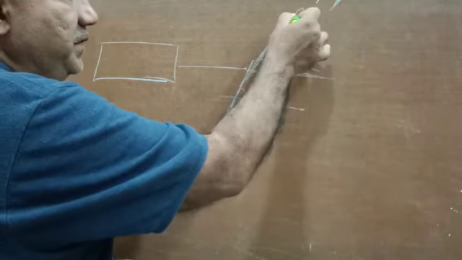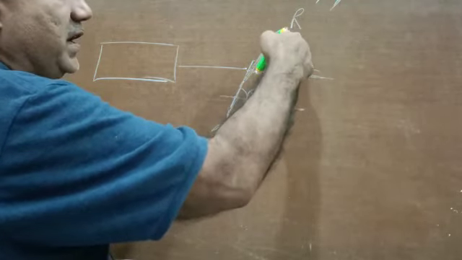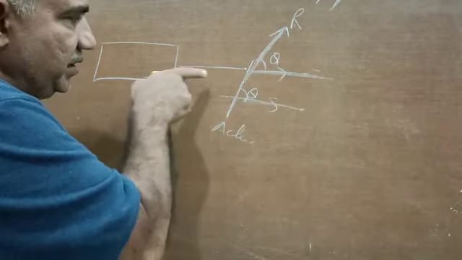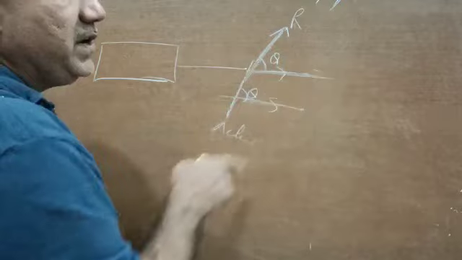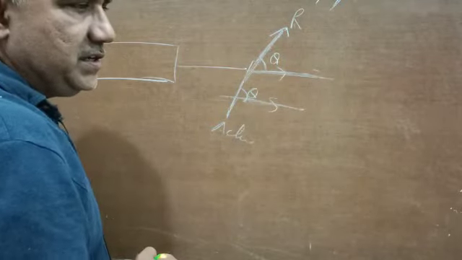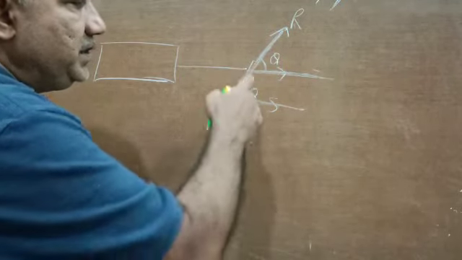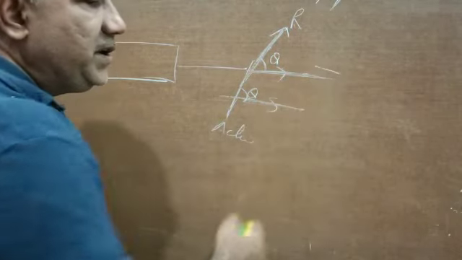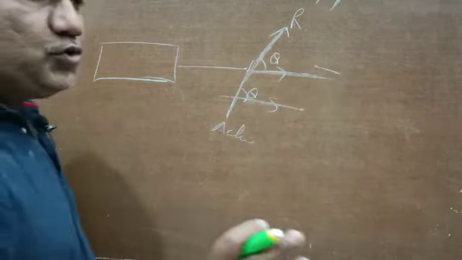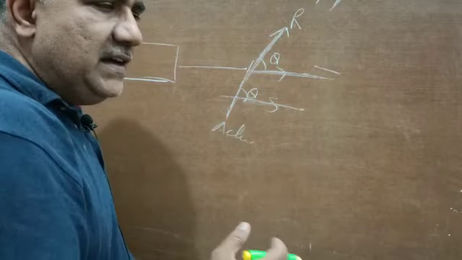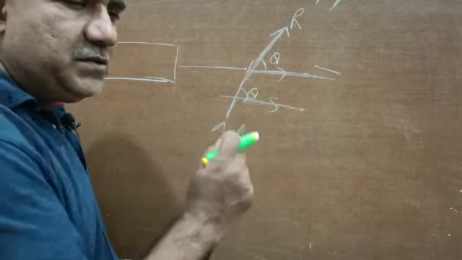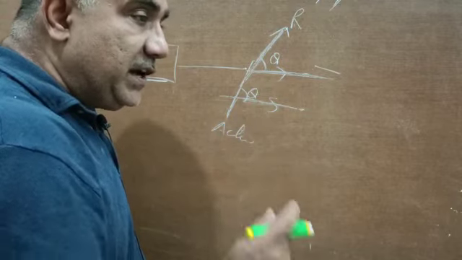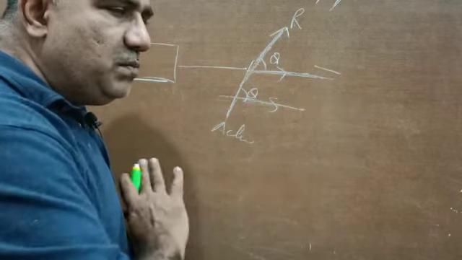So the complete force R is not utilized in trying to pull the cart in the forward direction, that is, in the horizontal direction. This has to be resolved into two components. A little bit of trigonometry: in class 9th we are not supposed to know R cos theta, R sin theta and all that, because first we must know trigonometry. I will just tell you, so you understand clearly in your mind how things are working, but will not go into much detail.